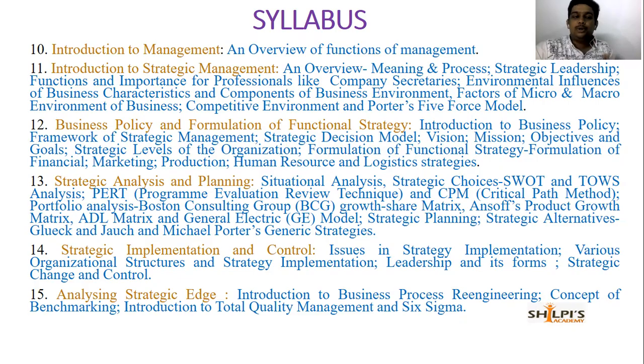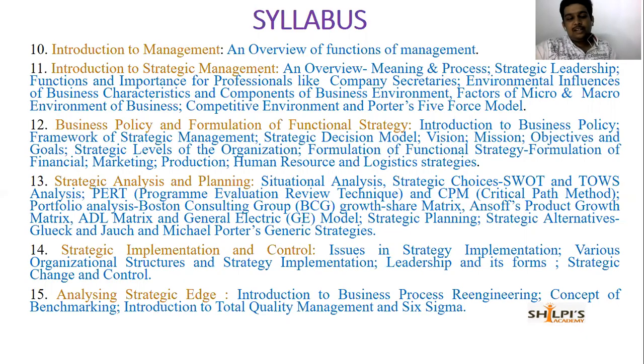And in unit number 13, you have strategic analysis and planning. What is strategic analysis and planning? In this, you'll have different concepts, different matrices: Igor Ansoff matrix, BCG growth share matrix, GE model, right? ADL matrix, different matrices, unique in their way and also the easiest ones to score. Some of you might have a feeling like this unit is full of concepts. How can I remember this? But it is an easy one, small, interesting concepts, right?